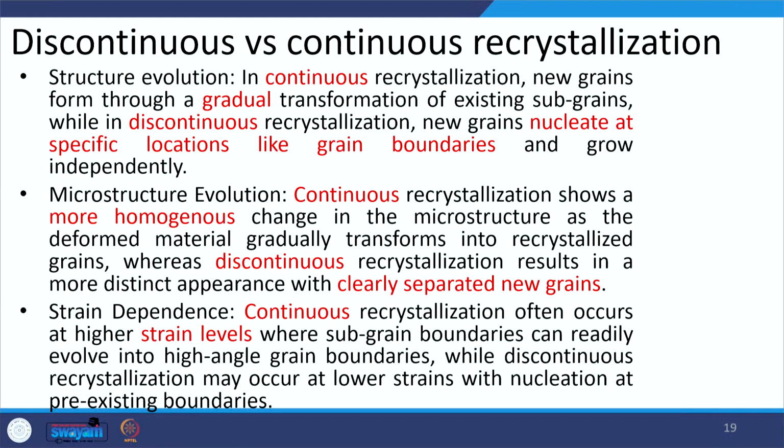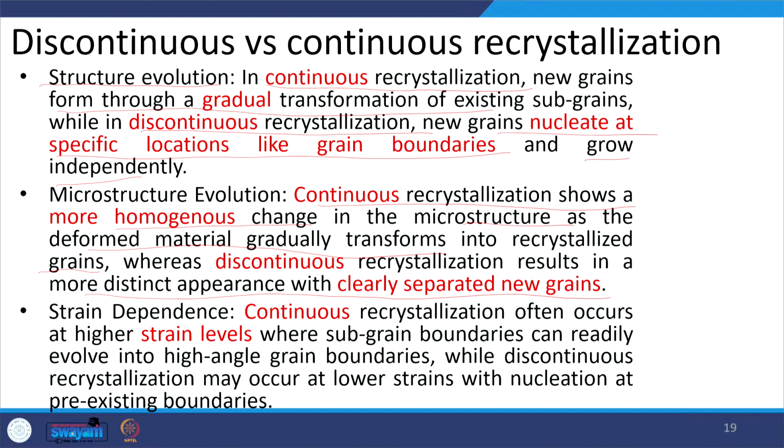Okay, a little bit more about continuous and discontinuous recrystallization. As far as the structural evolution is concerned, in continuous recrystallization, new grains form through the gradual transformation of the existing subgrains, while in discontinuous recrystallization, new grains nucleate at specific locations like grain boundaries and then grow independently. As far as the microstructural evolution is concerned, continuous recrystallization shows a more homogeneous change in the microstructure as deformed materials gradually transform into recrystallized grains, whereas discontinuous recrystallization results in the more distinct appearance of clearly separated new grains. Okay.